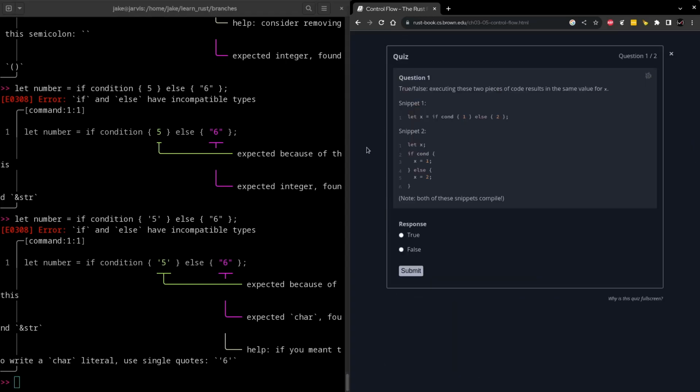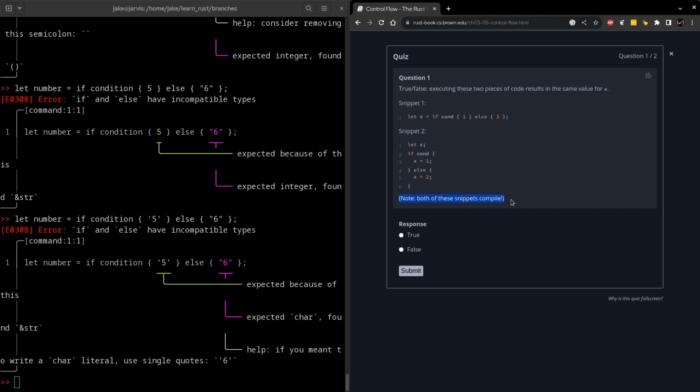First question being true, false. Executing these two pieces of code results in the same value for x. The first snippet saying let x be equal to the result of if condition 1, else 2, and the second one being let x, which isn't a thing that we've seen before, just saying let x, and finally these here.